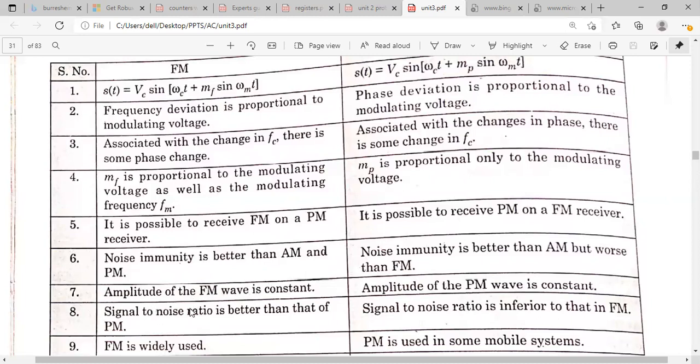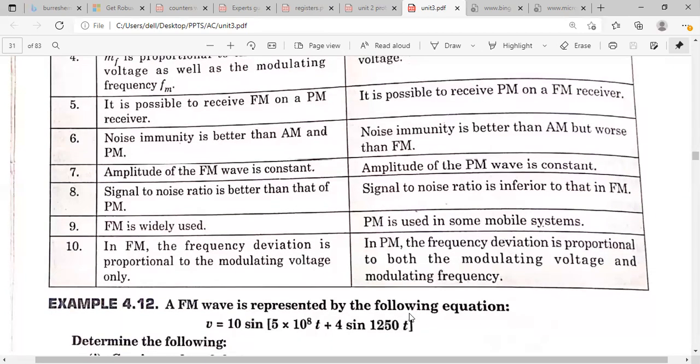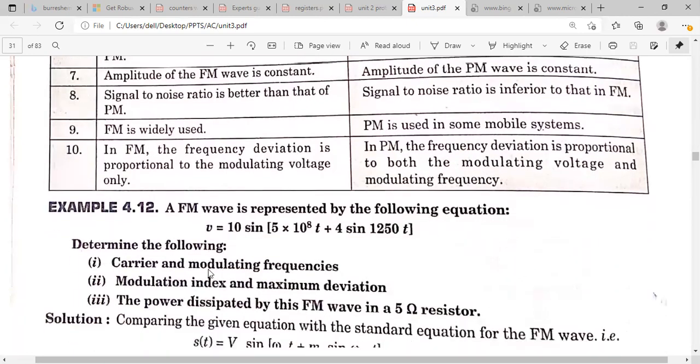And here the signal to noise ratio will be better when compared to the phase modulated wave. Okay. And FM is widely used when compared to other modulation systems. And here the frequency deviation delta F is equal to KF into VM. We know the formula. So from that formula, we can say the frequency deviation is proportional to the modulating voltage. Okay, so here in phase modulation, the frequency deviation is proportional to both the modulating voltage and the modulating frequency.